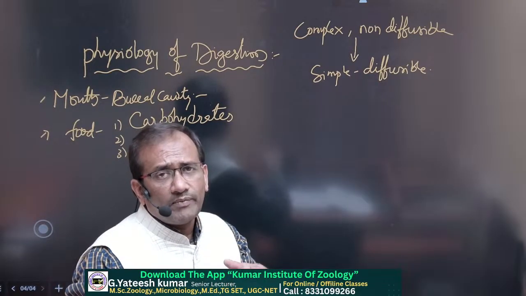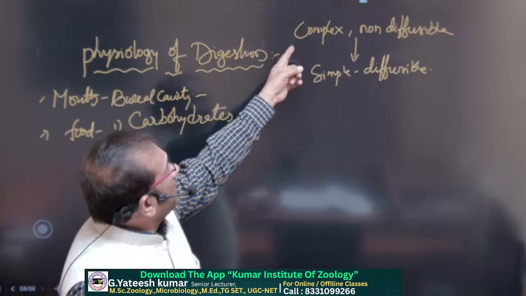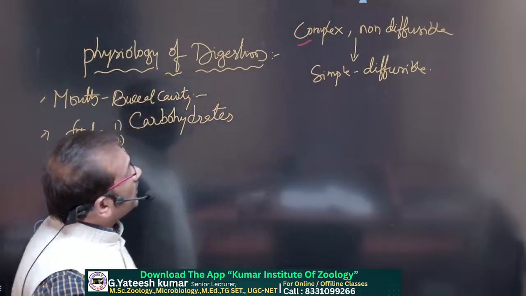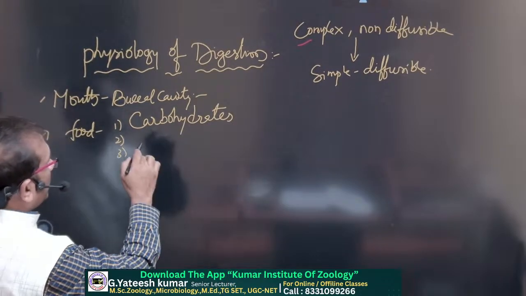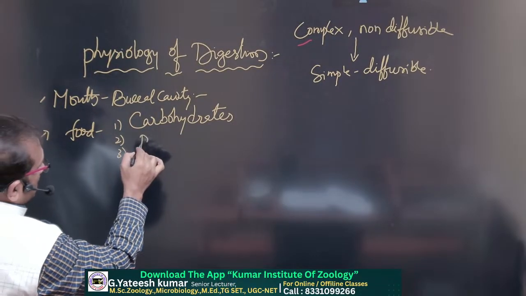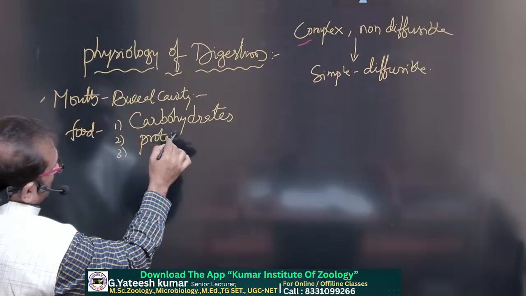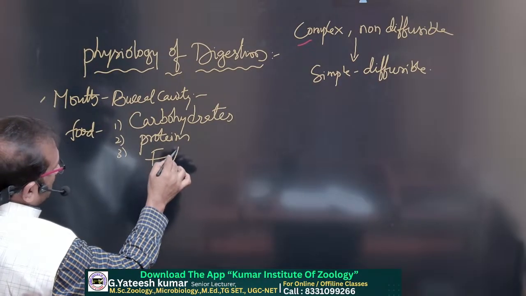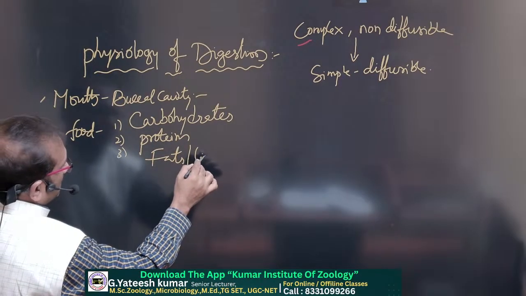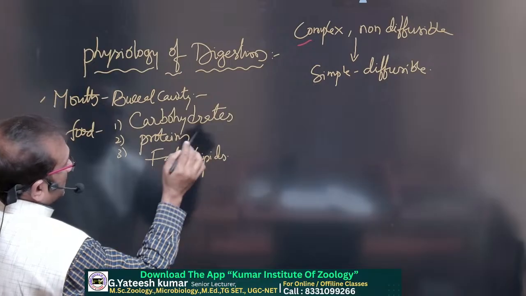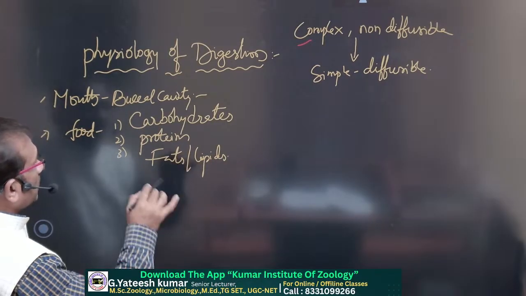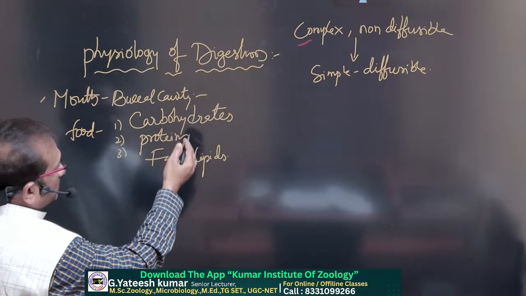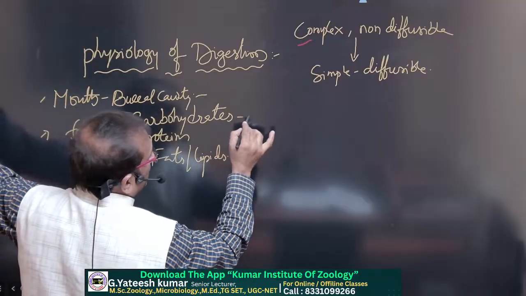We are discussing the macronutrients because digestion means we have to discuss complex food materials. So here carbohydrates, proteins and fats, or lipids, are present in the food materials.